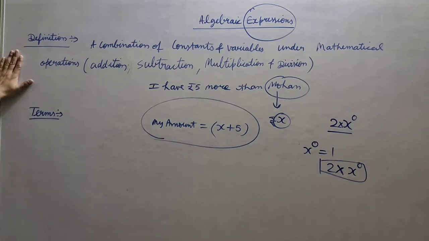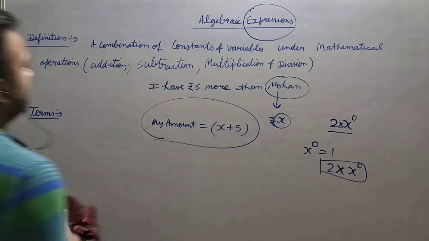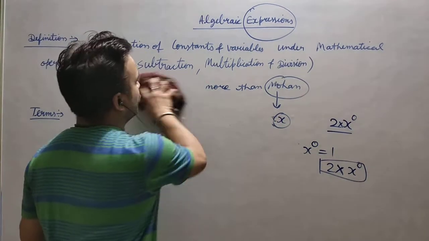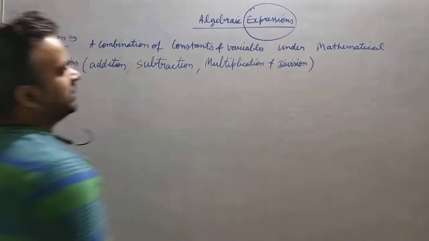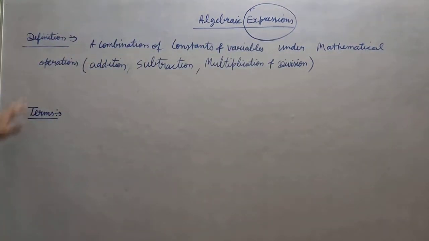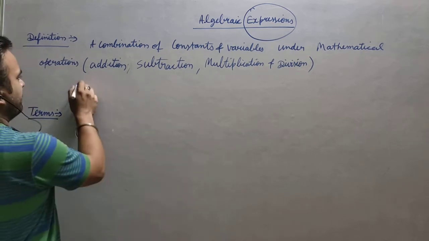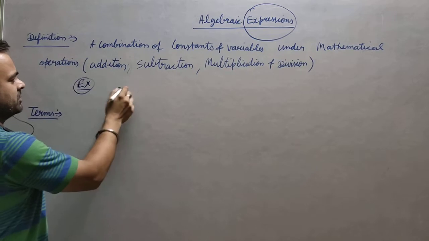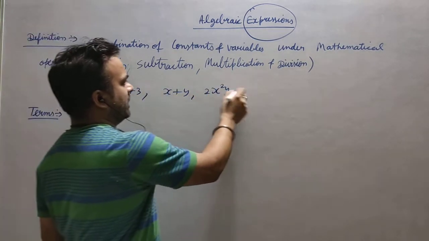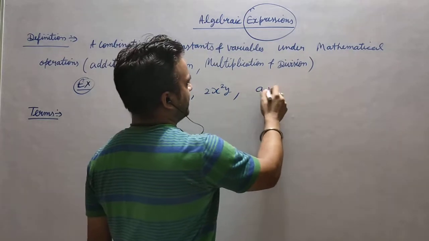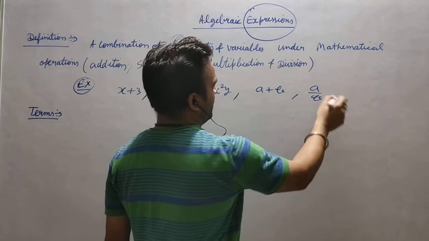Now I'm coming to the definition. You can see I have written here: it is a combination of constants and variables which are connected with mathematical operations. We are taking 4 operations, and definitely you can make so many operations. Suppose I am taking any example: x plus 3, x plus y, 2x square y. You can take any one, a plus b, a upon b.